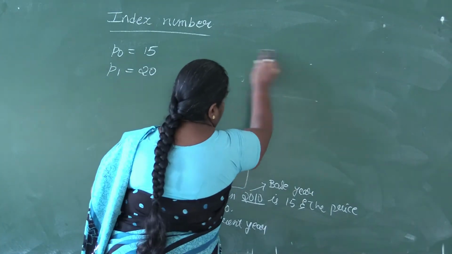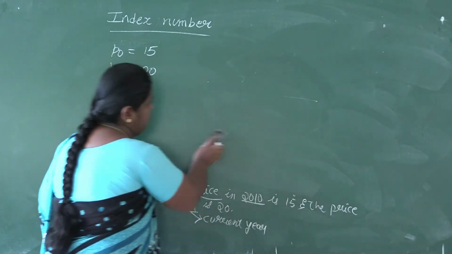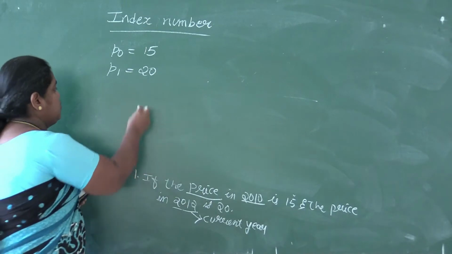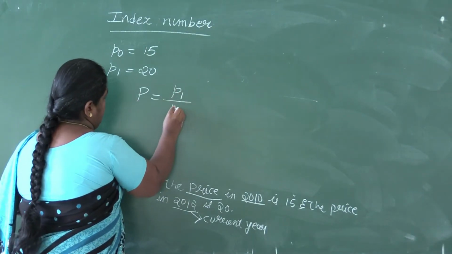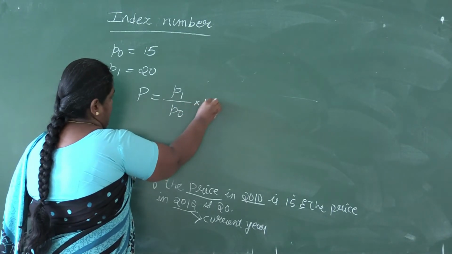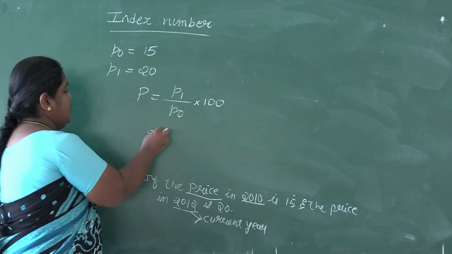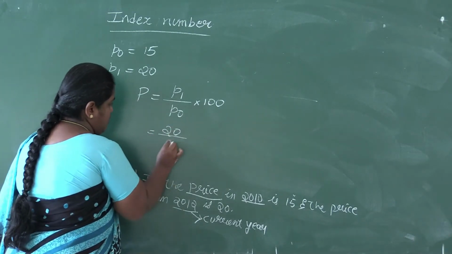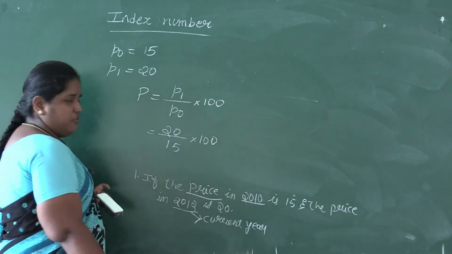Now we'll be using this formula. When we have denoted P0 and P1, we have to calculate the price relative by using the formula. So P equals P1 divided by P0 into 100. Substitute in this now. P1 is 20 divided by 15 into 100.